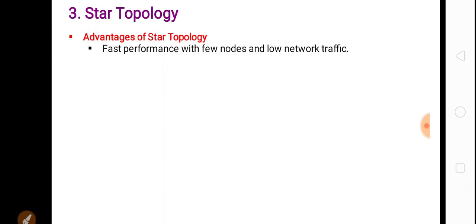Now we will see what the advantages of star topology are. First advantage is it has fast performance with few nodes and low network traffic. Star topology has faster performance as compared to ring topology and bus topology. It has low network traffic because data traffic is controlled by the central device, that is the hub.